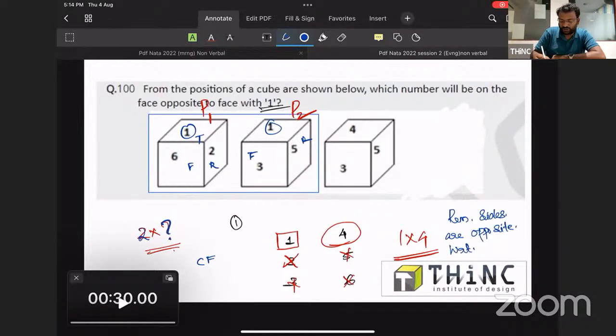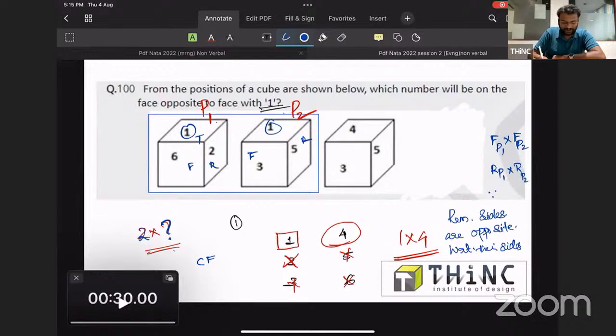This is position 1 and position 2 of the die. We can summarize like this: front of position 1 and front of position 2 will be opposite. Right of position 1 and right of position 2 are opposite,